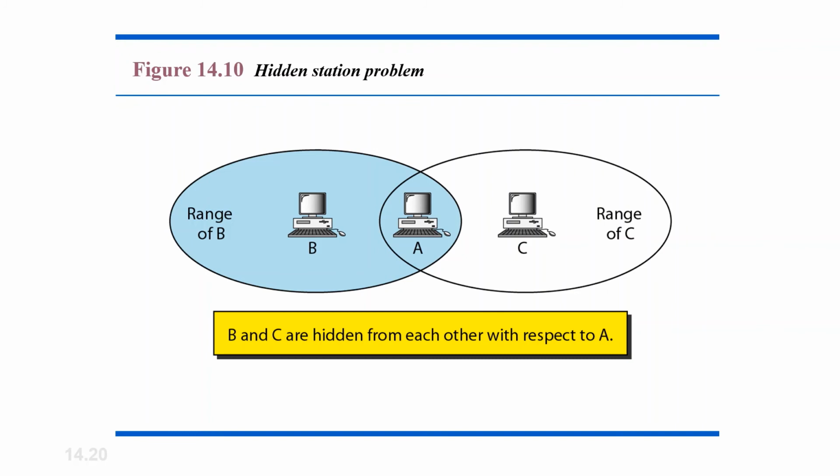Note that if station C is sending to a station not in station B's range, its receiving station will not be affected, but station A will still have a collision if station B is sending to station A at the same time. This is nothing but a collision, or the hidden station problem.